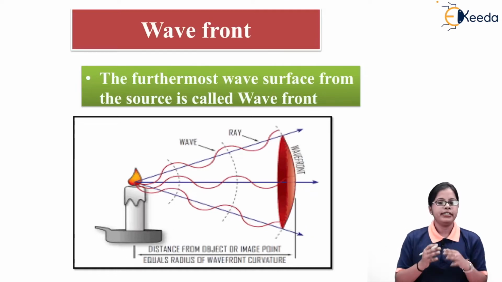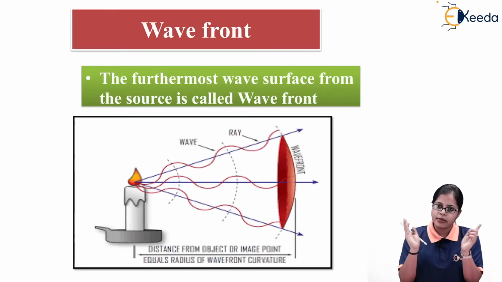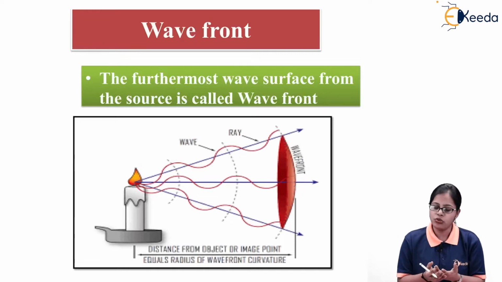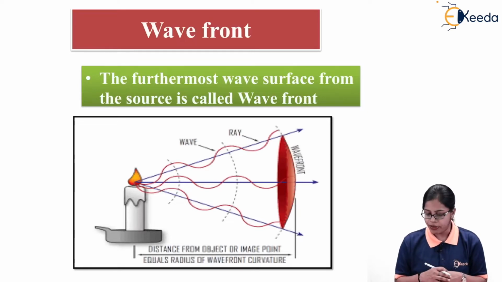So when we say that the point source of light is emitting light, that light emitted will create disturbance in the surrounding medium of the source, and that disturbance is going to travel in the form of a light wave, that is a transverse wave.